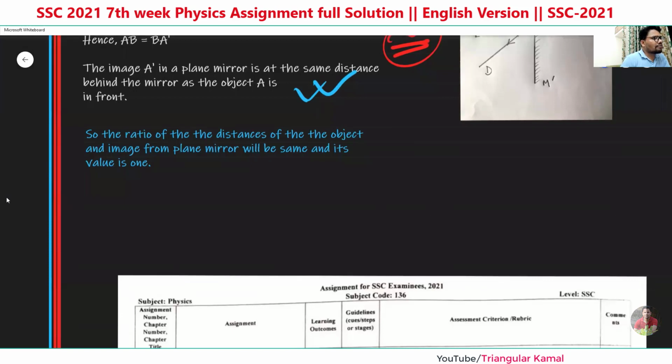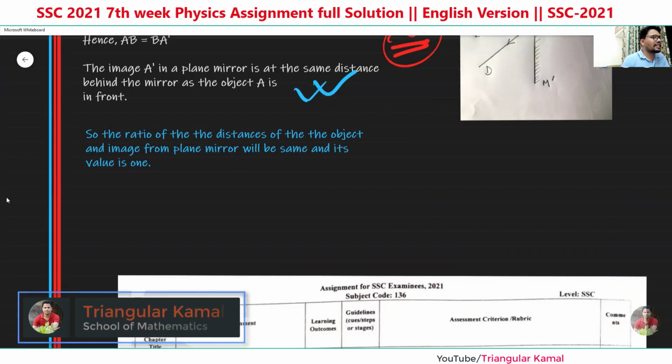So now finally we can say the conclusion. The ratio of the distance of the object and image from the plane mirror will be the same. Its value is 1.